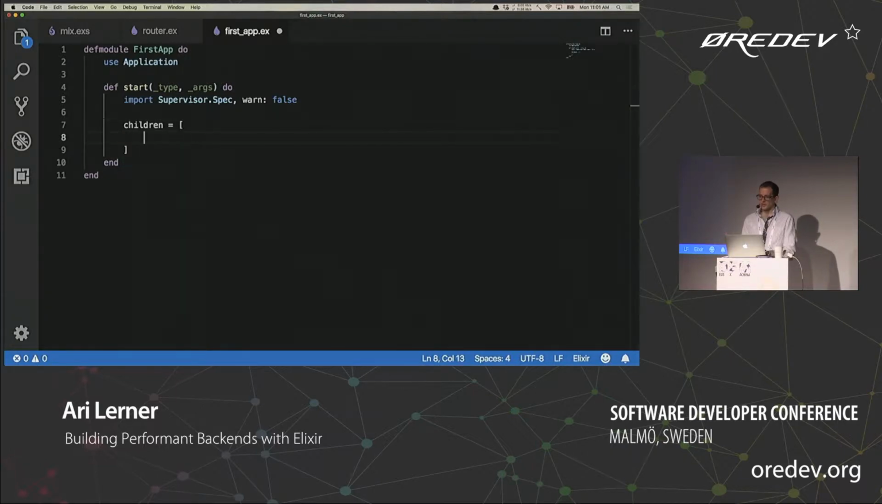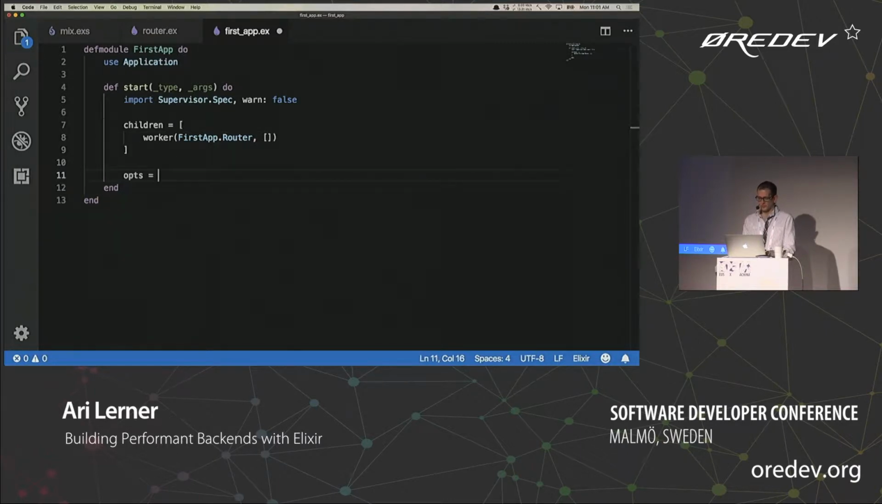All right, so in order for us to define how our application is going to start, we need to tell it that we have a router that we want to run. We'll use the worker function. The worker function comes from the supervisor spec import that I just imported. Before, I mentioned use takes in a behavior and applies it to a module. Import just says, I want to make sure that this thing is imported so these library functions are available to me. So here we're going to say that we have our first app router and it takes no arguments to start.